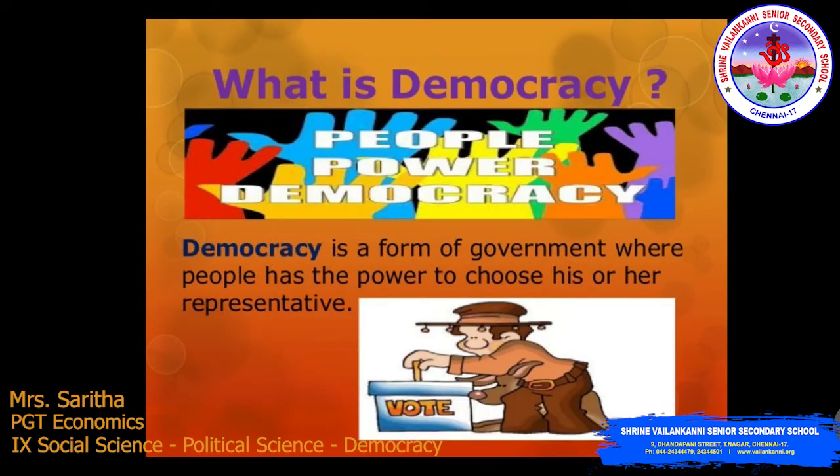What is democracy? People, power, democracy. That's what I've just told you. People have power to choose representatives. So, a democracy is a form of government where people have the power to choose their representatives. How can we choose them? We can choose them by vote.